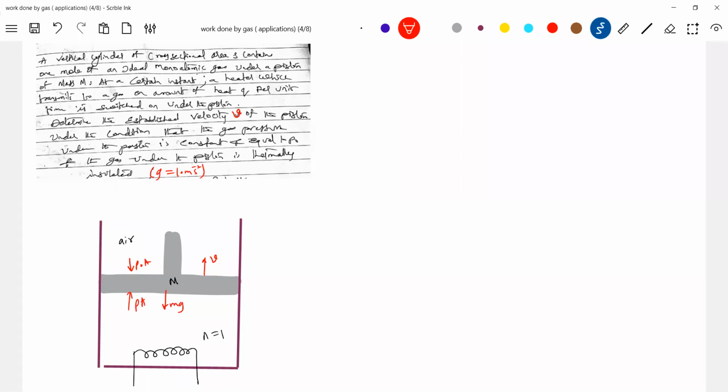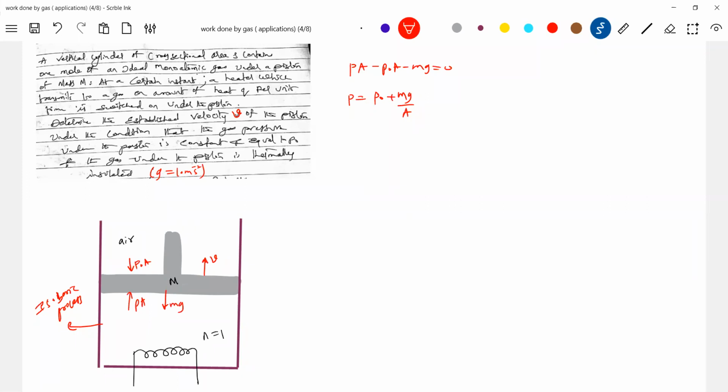As it moves with a constant speed, what do we expect? The pressure of the gas will remain constant. You can see from the equation: PA minus P naught A minus mg equal to 0. The pressure of the gas equals P naught plus mg by A. The pressure of the gas in fact remains constant. So therefore, what process will the gas undergo? Isobaric process. Okay, you should identify what process the gas will undergo here. It's an isobaric process.